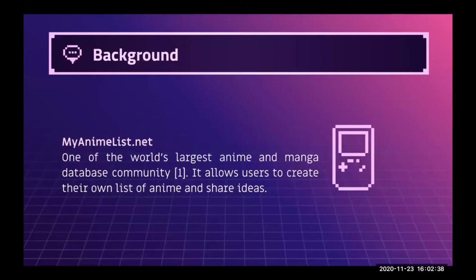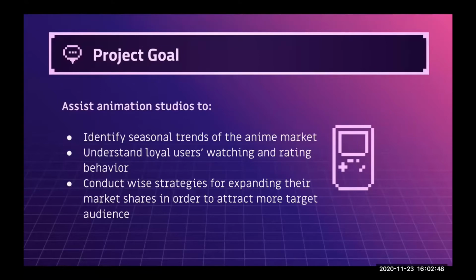MyAnimeList.net is one of the world's largest anime and manga database communities. It allows users to create their own list of anime and share ideas. As people interested in anime, we conduct this project with the initial aim of helping existing animation studios identify seasonal trends of the anime market, understand loyal users' watching and rating behaviors, and conduct wide strategy to expand their market shares.